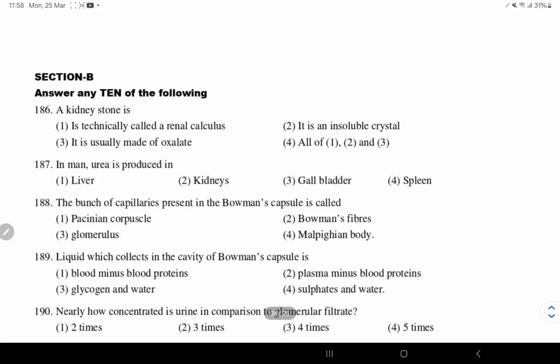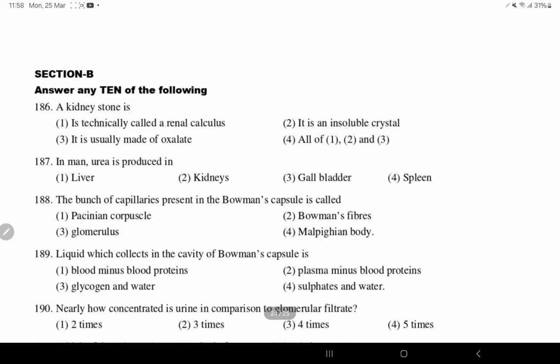Next, a kidney stone technically is a renal calculus. Technically it is an insoluble crystal. It is usually made of oxalate. So all are right. A part of nephron. A man, urea is produced in liver.